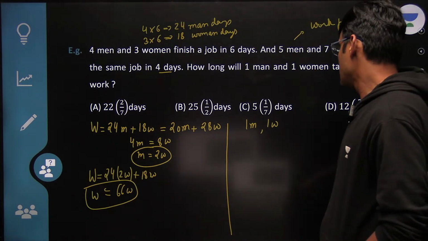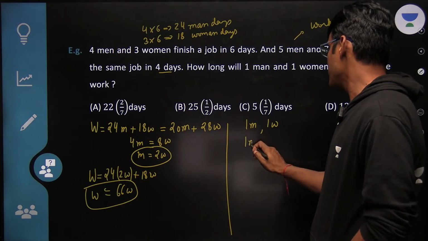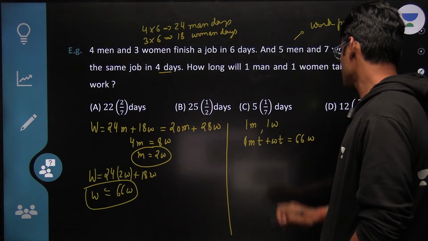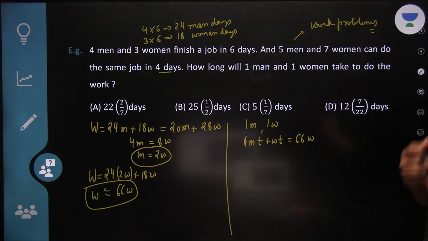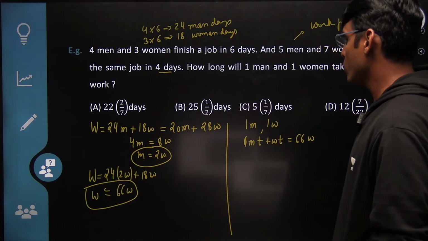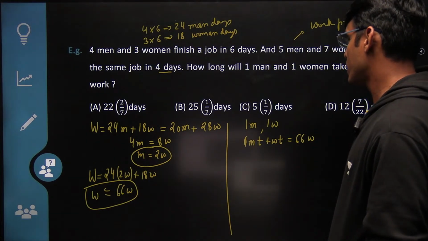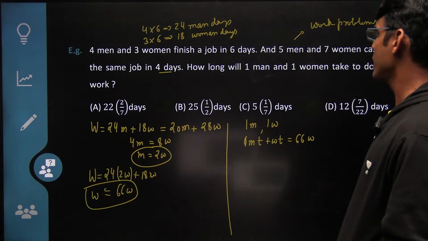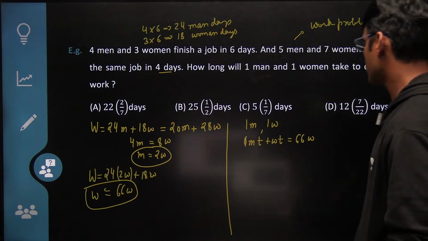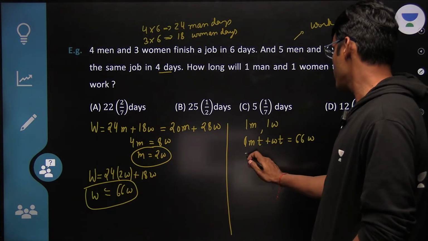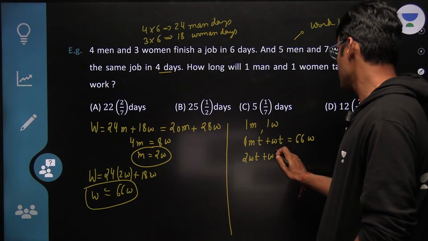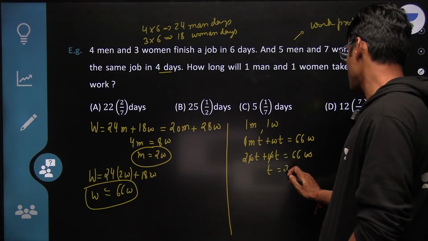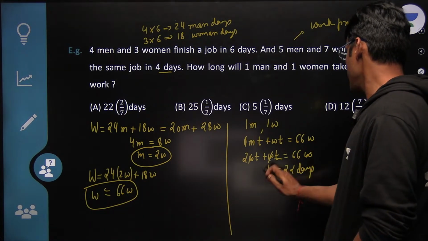So now, let it be T days. So MT plus WT should be equal to work. I think I have made some calculation error here. 24 into 2W plus 18W, 4866. It should come out to be 22 days. So this is T days. Now M will be equal to 2WT plus WT equals 66W. The Ws will get cancelled, T comes out to be 22 days. The answer should be 22 days, isn't it?